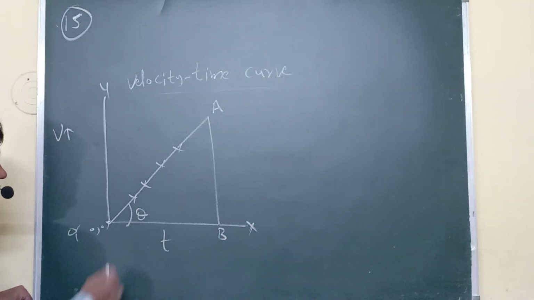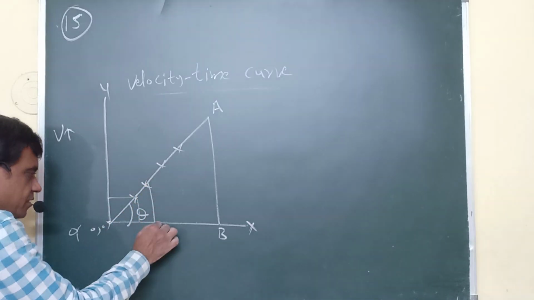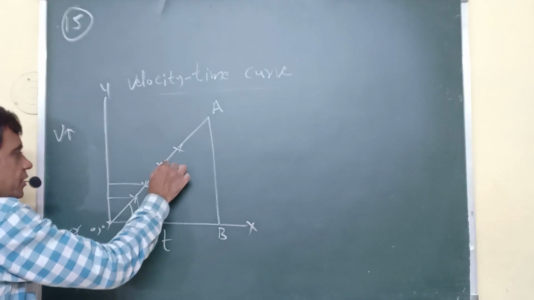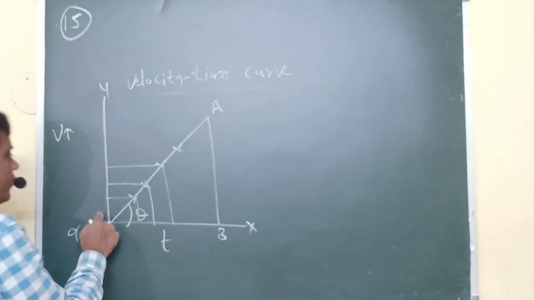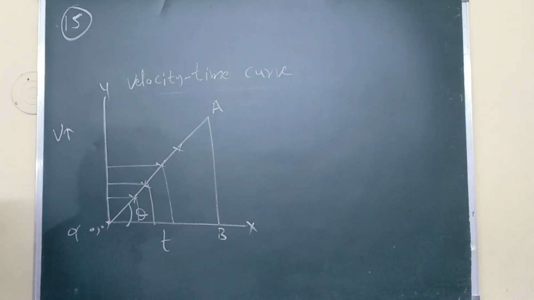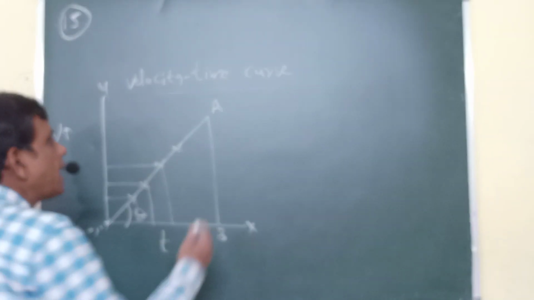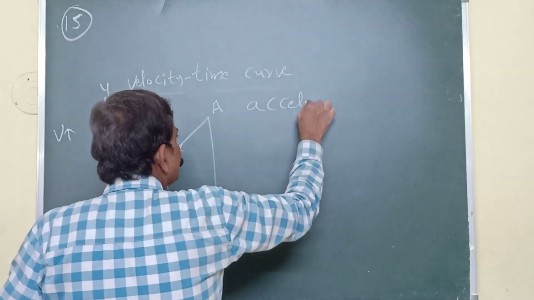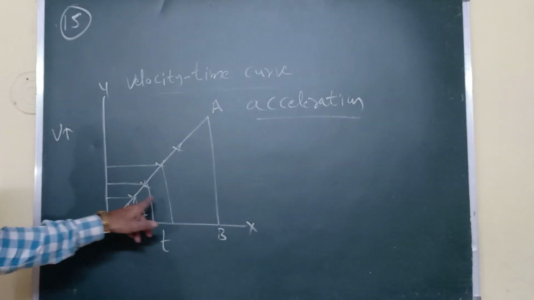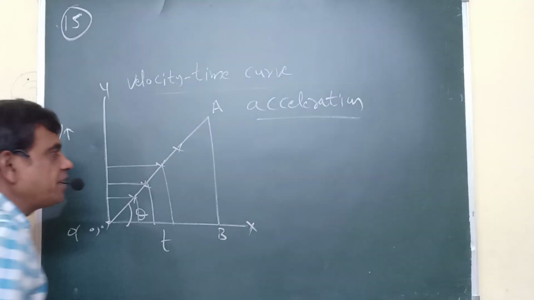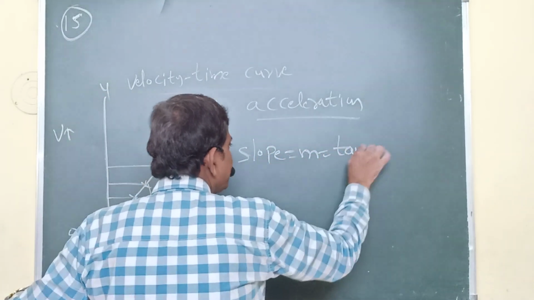So, here what happened? In the first second, this is the velocity. In the second second, this is the velocity. In the third second, this is the velocity. Time increasing, velocity increasing. That is called acceleration. This represents acceleration. Now in this graph, in the right angle triangle, I am finding tan theta. What is tan theta? Slope. Slope means tan theta.